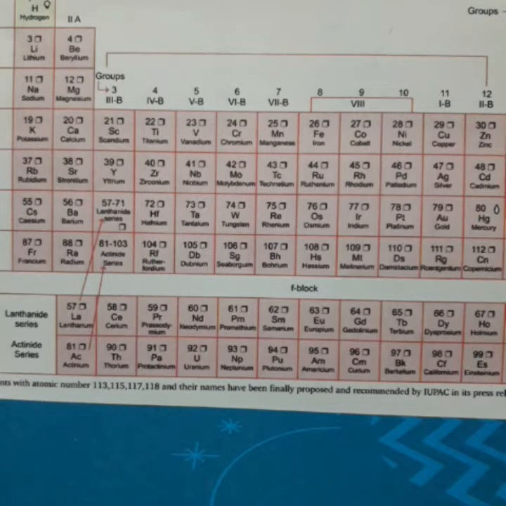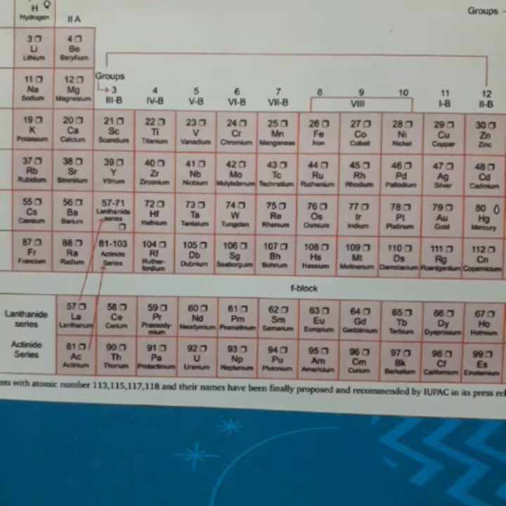Mendeleev's periodic table was based upon the fact that the physical and chemical properties of the elements depend upon their atomic masses. Or we can say Mendeleev regarded the atomic mass as the most fundamental property of an element.